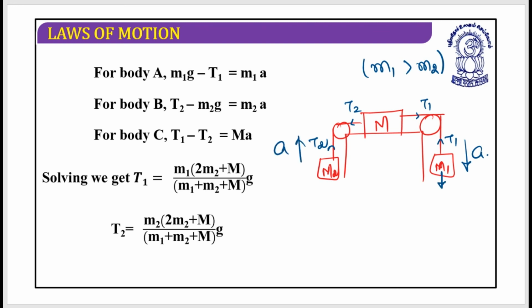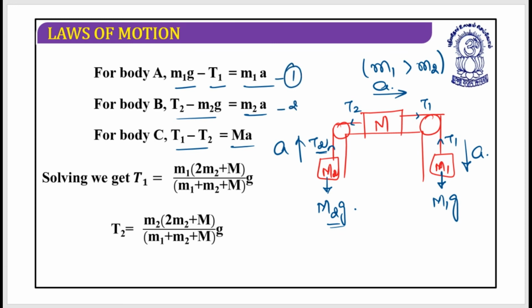So let's write it down. M1 g minus T1 equals M1 a. For M2, it is moving in upward direction, that means T2 must be dominating M2 g, so that could be written as T2 minus M2 g equals M2 a. And the third relation, as the block is moving in this direction, is T1 minus T2 equals M into a.